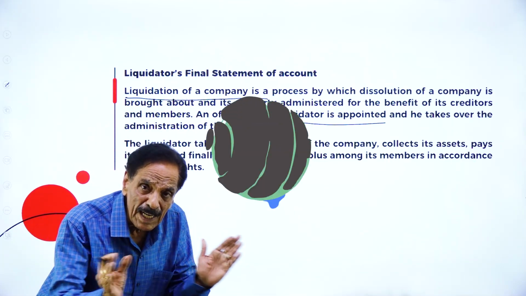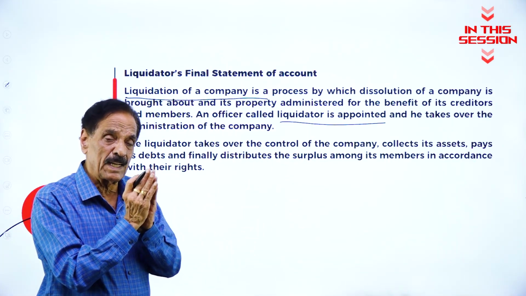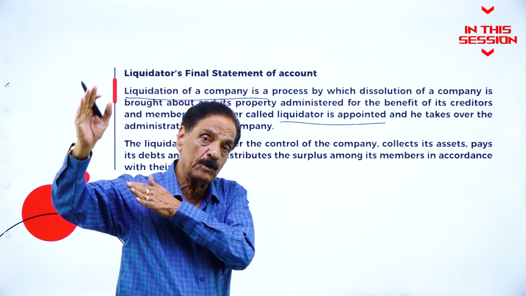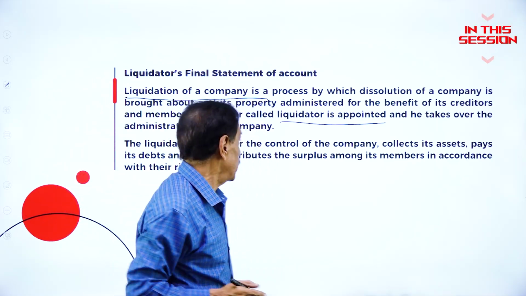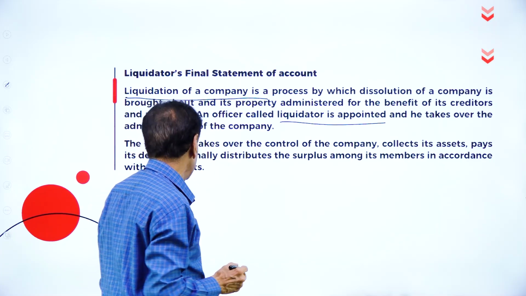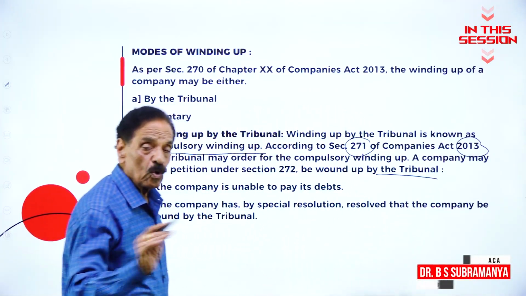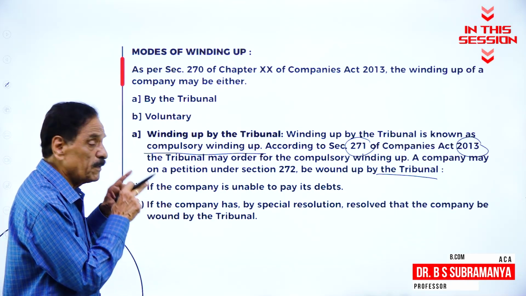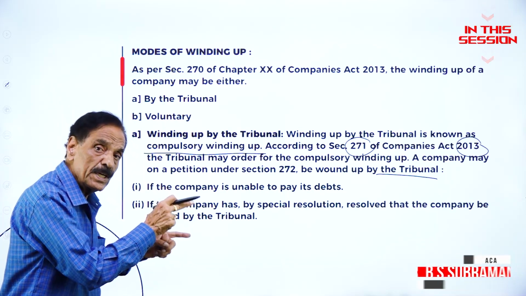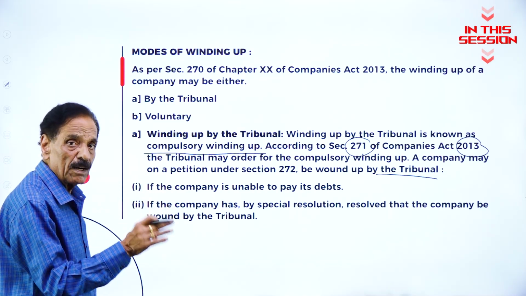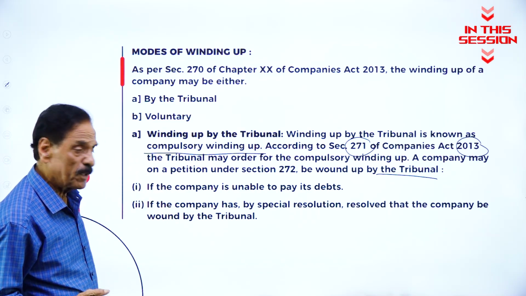When the company liquidates, to look after the value of the assets we have and the value of the liabilities to pay off, a man called a liquidator is appointed to take over the administration of the company. The tribunal says to close down the business because if the tribunal finds there is some mistake in the company, or they are doing illegal business, whatever it may be, on the tribunal's order the company will automatically be closed down.